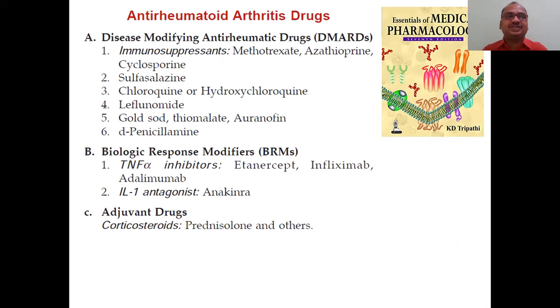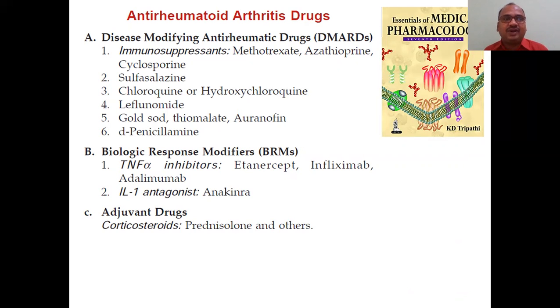Classification as per your KD Tripathi book, Medical Pharmacology. Here, anti-rheumatoid arthritis drugs are classified mainly into three categories: A, B, C. In these three, first, one basic point I will say: modification is the key point here.